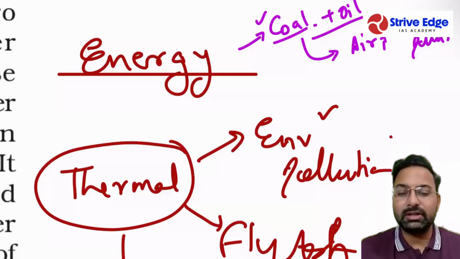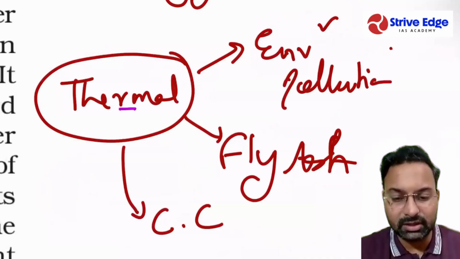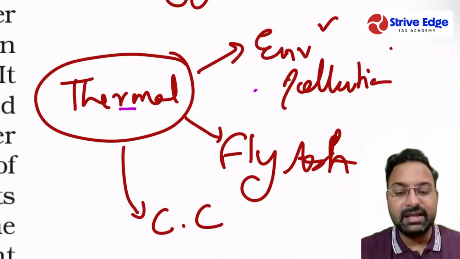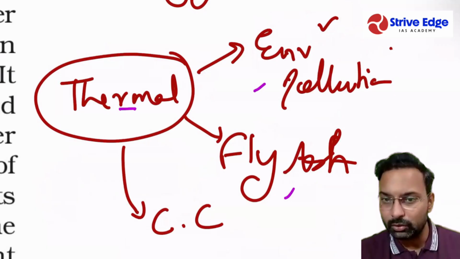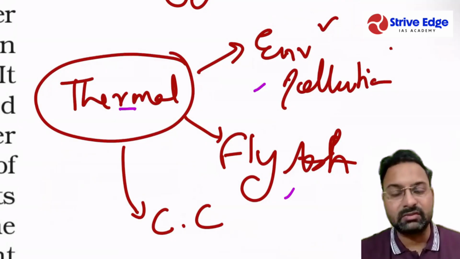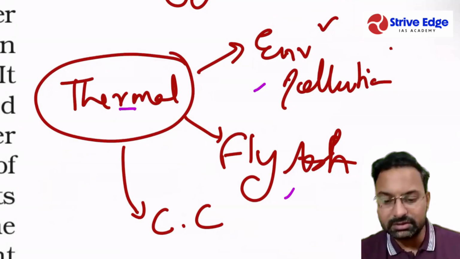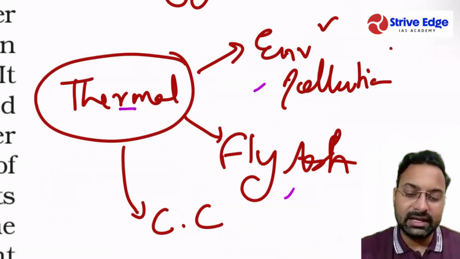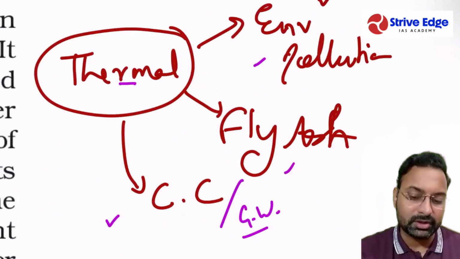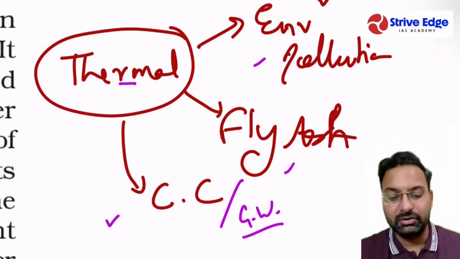At this point in time, we are focusing on thermal energy, and thermal energy is environmentally polluting. Fly ash is generated from the burning of coal, and this fly ash is harmful for the soil as well as for humans. It also increases the climate change risk or global warming potential because of the thermal power that we use.